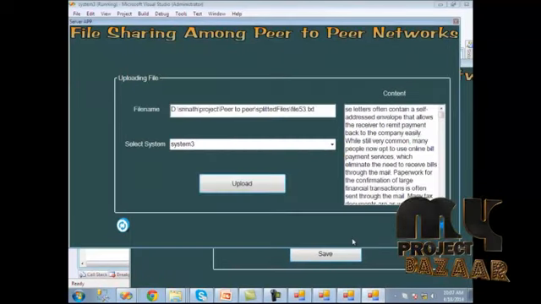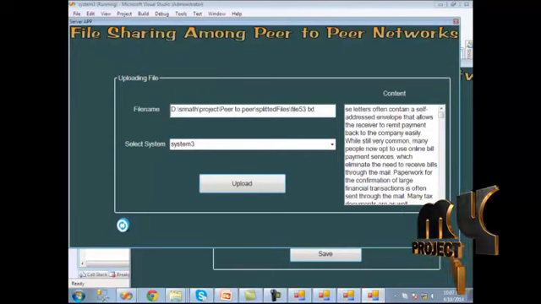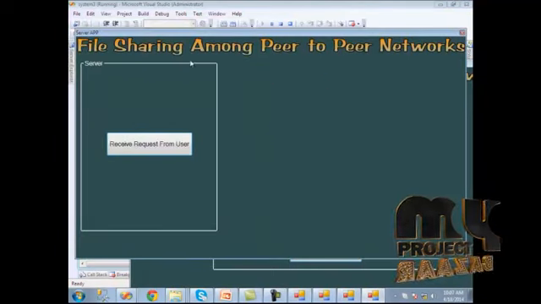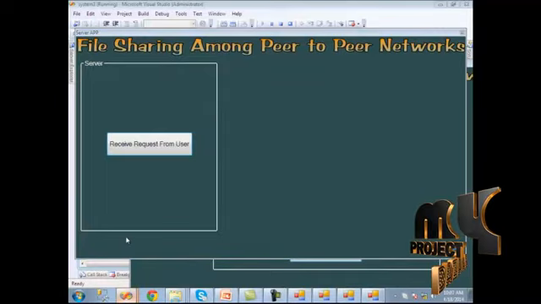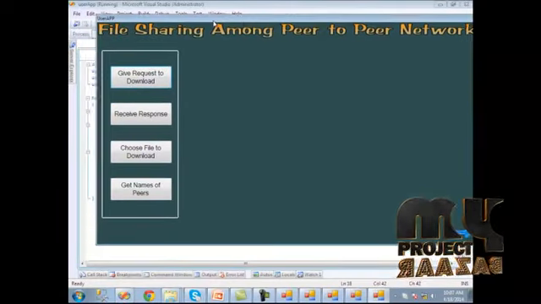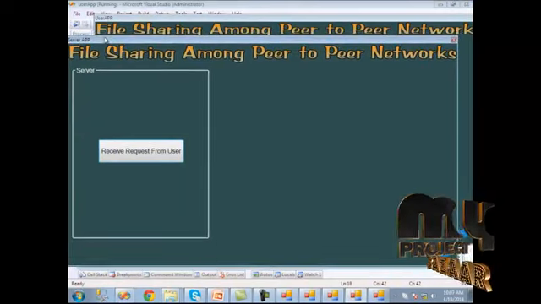The next process is the user downloading process. Then we should click the next button. Here the user download request should be received. Next we should run the user application. Here the user application is shown. Here the server application is shown.